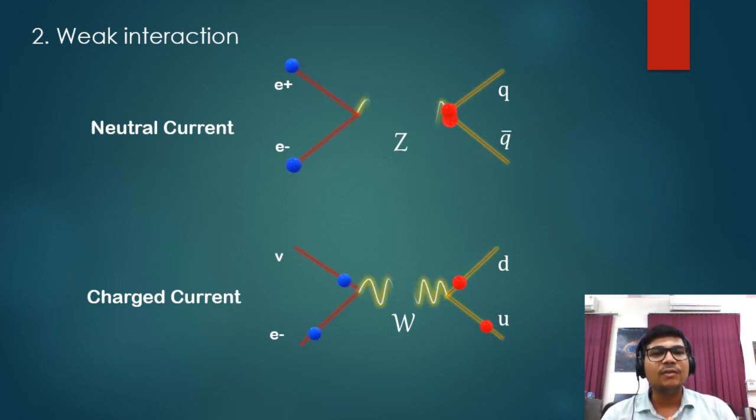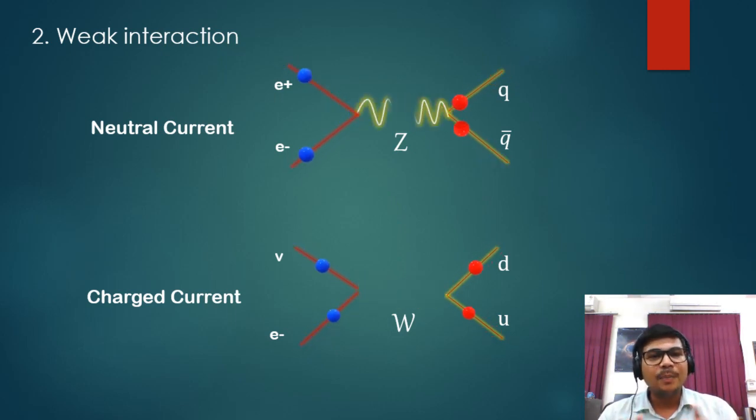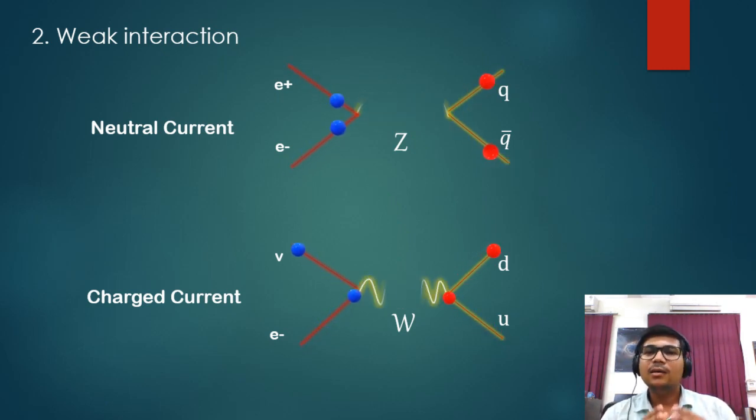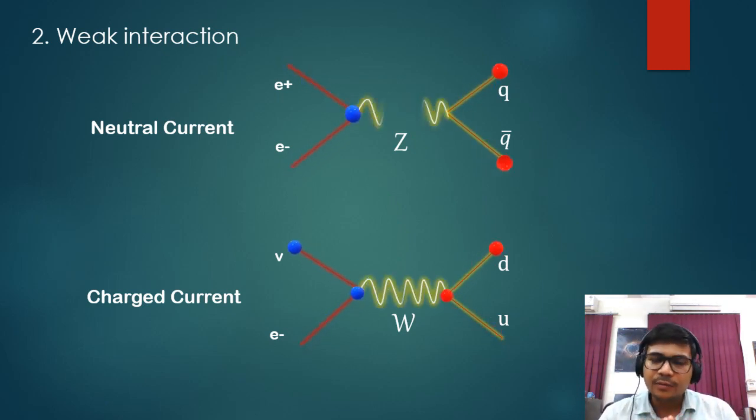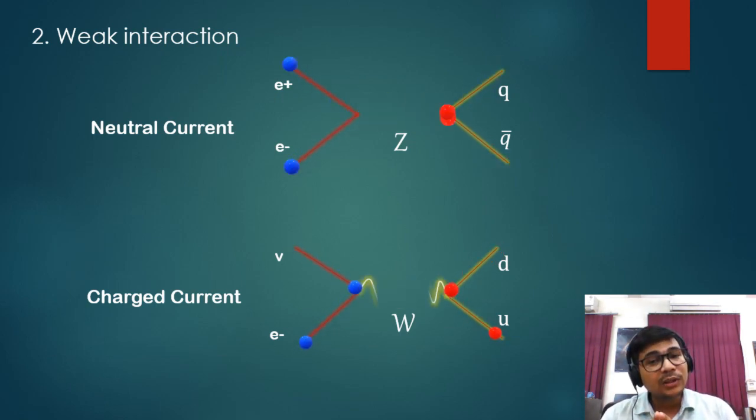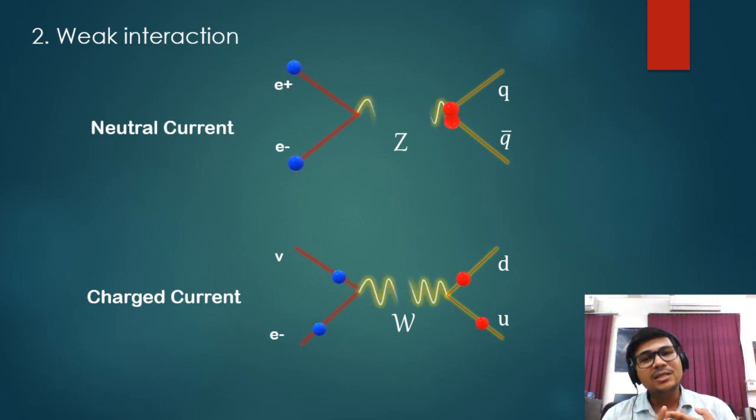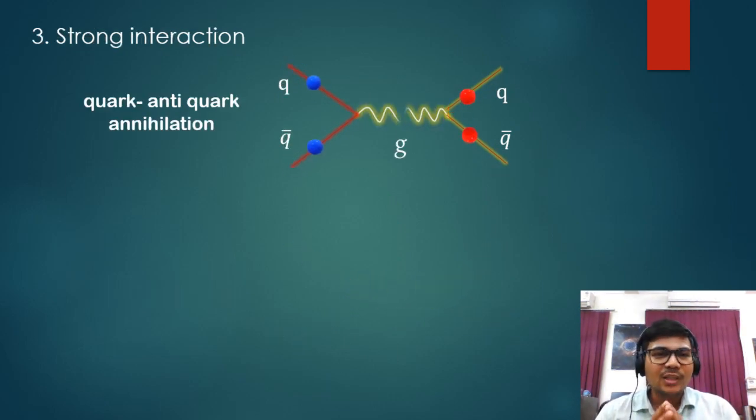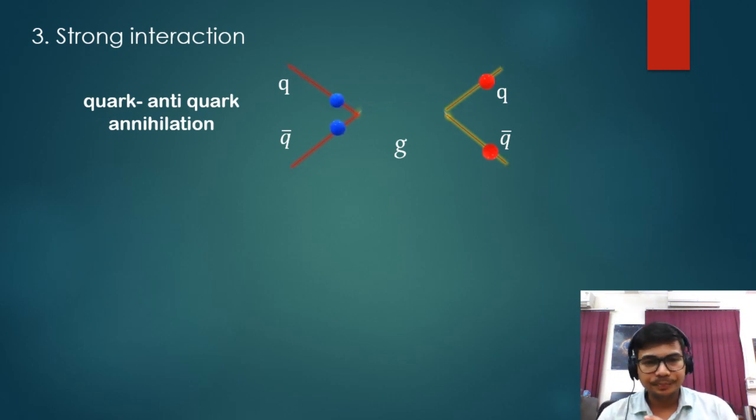So in the weak interaction, what are the matter particles which can interact by the weak interaction? Quarks and leptons. The electron is one of the leptons. And what are the messenger bosons? We have two messenger bosons, the Z boson and the W boson, in the weak interaction. So let us come to the strong interaction.